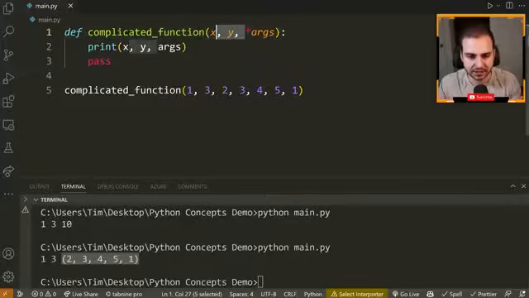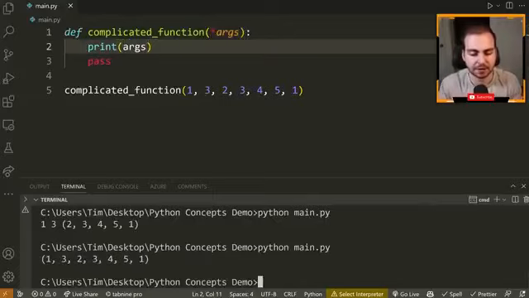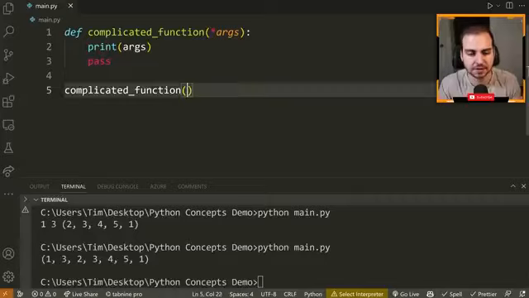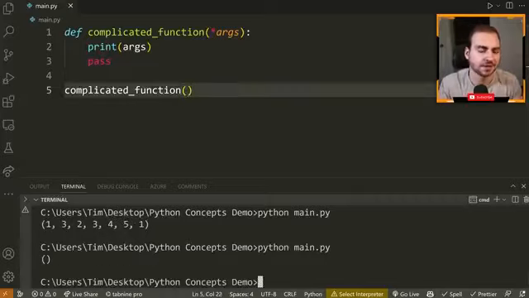Okay, if we just have *args here, then you see it works the exact same way. We accept any number of positional arguments, even 0, right? So if I have none here, this works perfectly fine. Okay, that is *args.